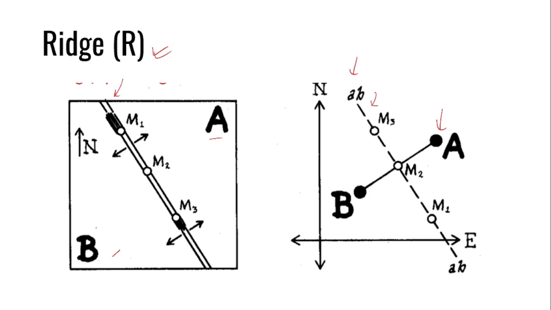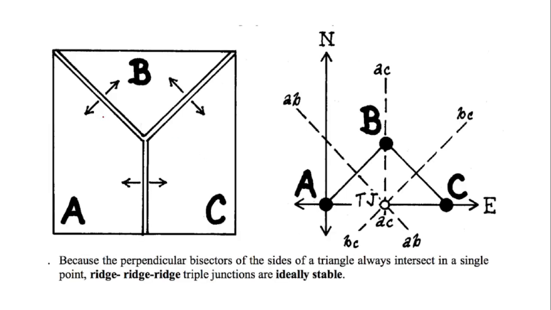Now let us understand this concept using a very simple example of an RRR triple junction, because there are three plates which are meeting at this one common point, which is the triple junction. Now all of these relative motions are that of a ridge. So it is an RRR kind of triple junction. So let us find out whether this triple junction is stable or not.